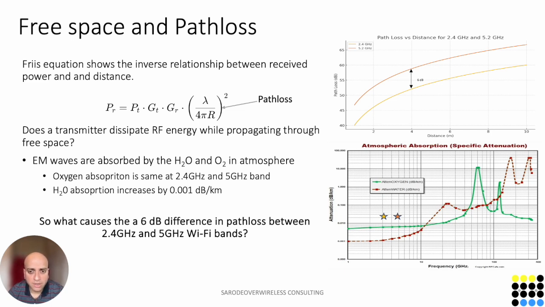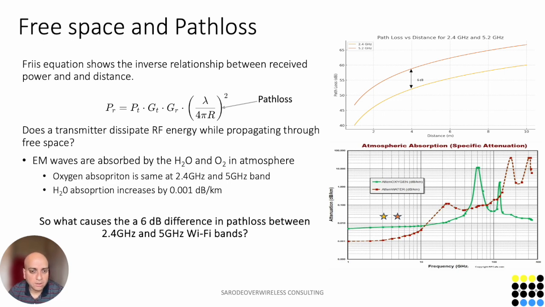It's basically the attenuation with frequency due to absorption from H2O and O2 in the atmosphere. You can see that the oxygen absorption is the same between the 2.4 and 5 GHz bands, shown by the green curve, and the water absorption only increases by 10 to the power minus 3 dB per kilometer.